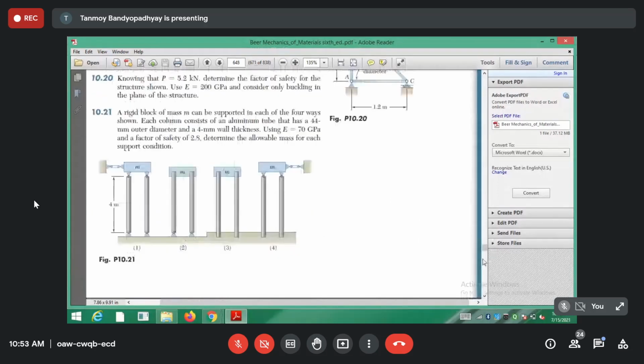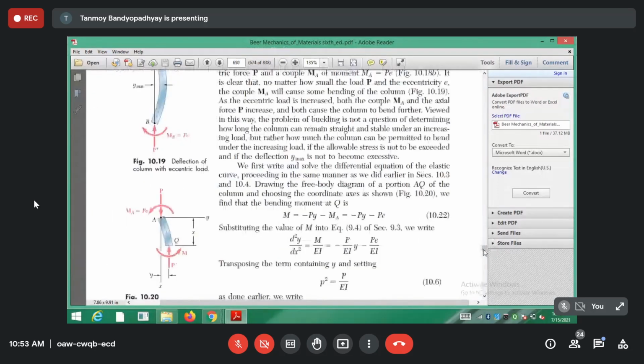From Timoshenko I'll be giving you some problems. And the eccentric part, as I told you, these things are not part of our discussion, so I'm just leaving them out.